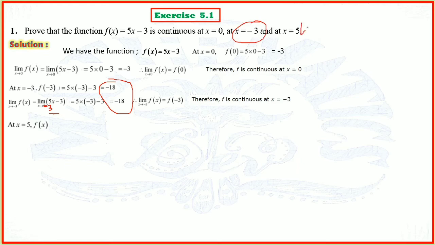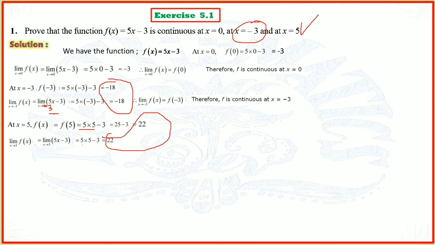Lastly, at x is equal to 5, f of 5 is 5 into 5, 25, minus 3, 22. Then limit x tends to 5 of f of x is 5 into 5, 25, minus 3, which is equal to 22. So 22 is equal to 22, hence the function is continuous at x is equal to 5 also. So overall we say that this particular function f of x equals 5x minus 3 is continuous at x is equal to 0, at x is equal to minus 3, and at x is equal to 5. So that's all.